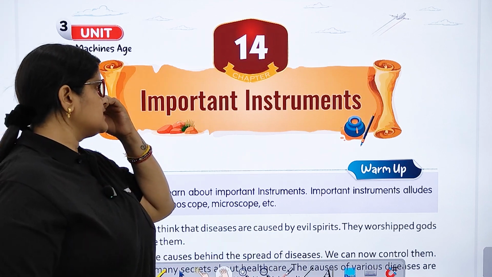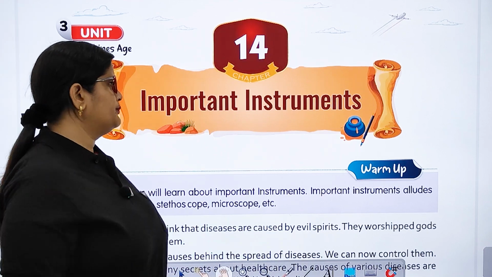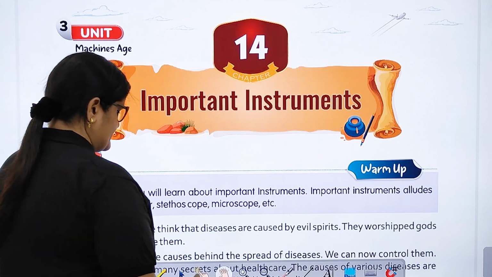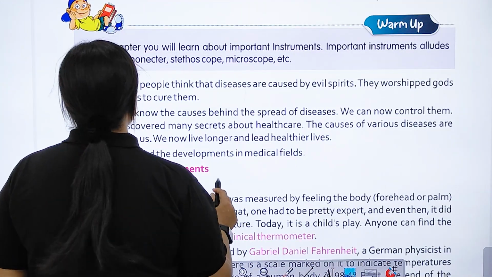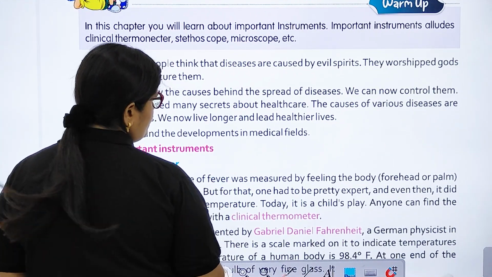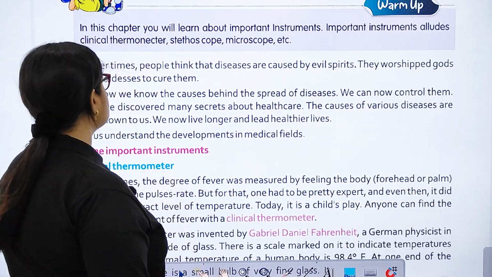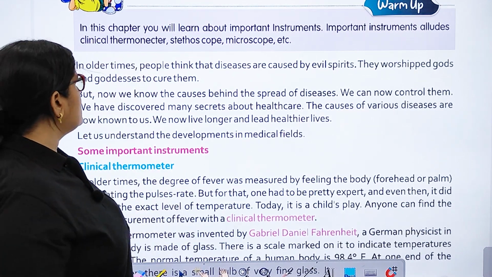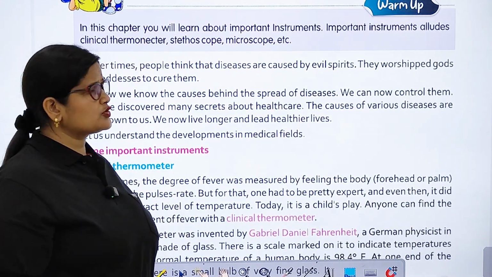Today, let me start SST chapter number 14, Important Instruments. In this chapter, you will learn about important instruments. Important instruments, there is the clinical thermometer, stethoscope, microscope, etc.